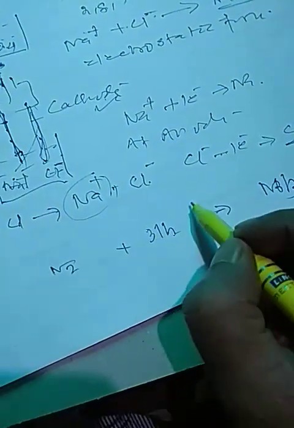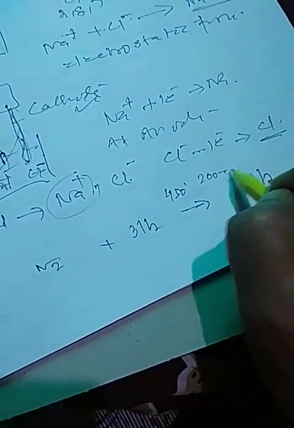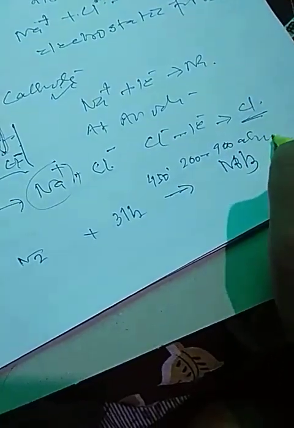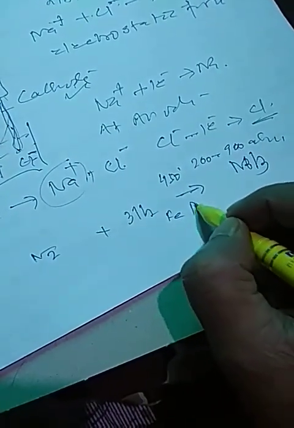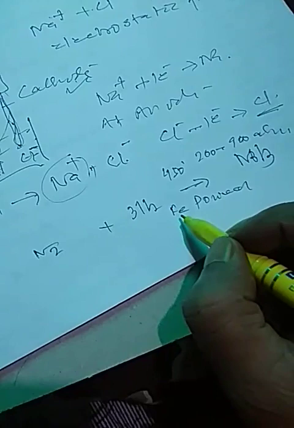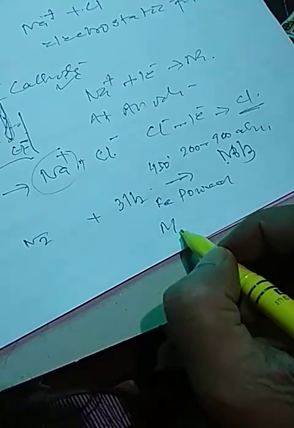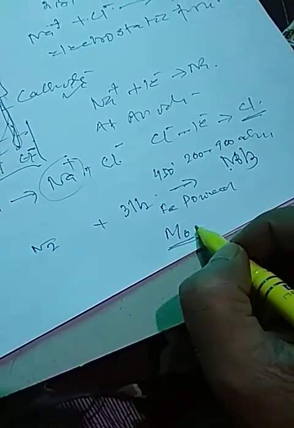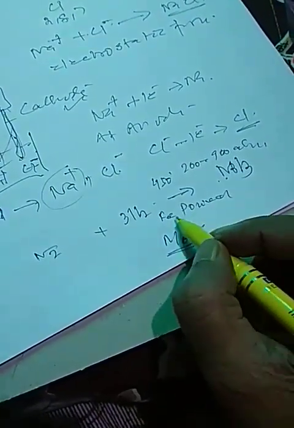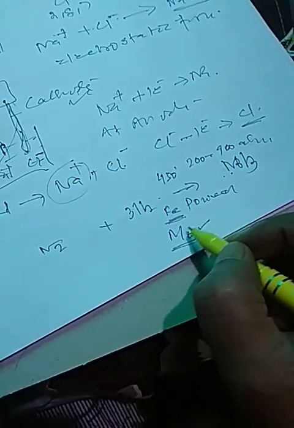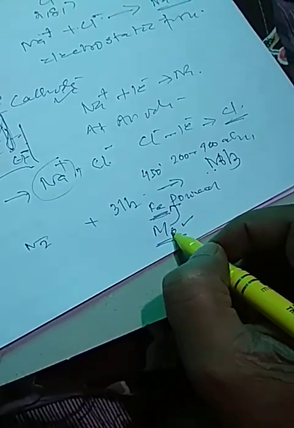Here, we heat at this temperature, at this atmospheric pressure. We use powdered iron. This iron should be powdered. So this is used as a catalyst which increases the rate of reaction. Now here is your molybdenum. Molybdenum acts as a promoter. This has nothing to do with the chemical reaction. It increases the efficiency of the catalyst and does not take part in chemical reactions.